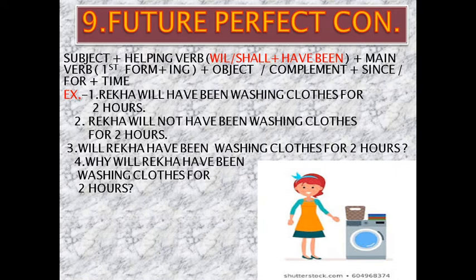Dear friends, here I want to remind you one important thing, that we have done 9 tenses. Out of these 9, in 6 we were having continuous. Continuous means where we are having main verb first form plus ing. And in perfect, only 3 perfect were there. And in these 3 perfect, we are going to use third form. Now let us move to the next one.